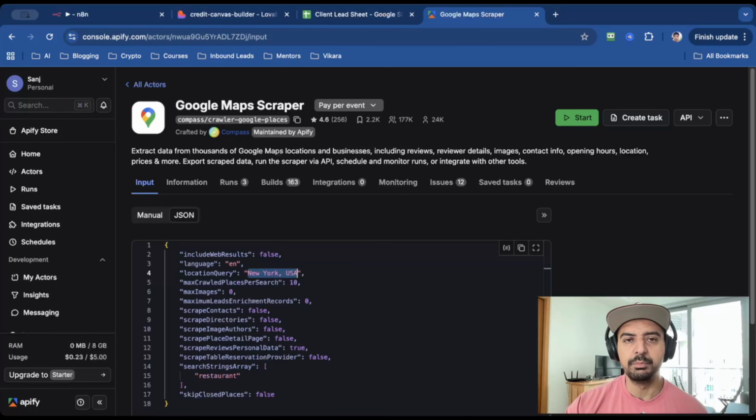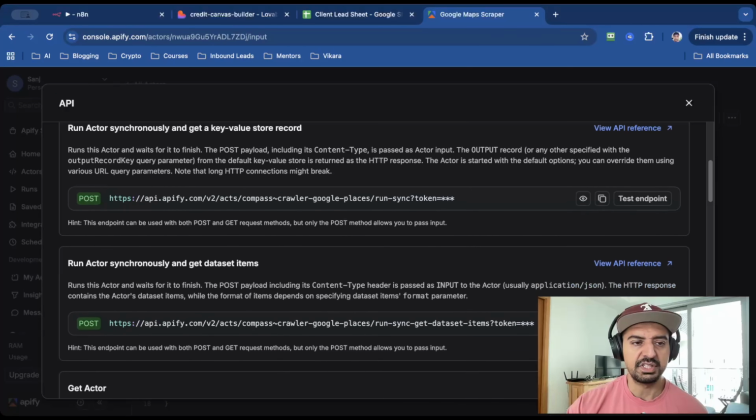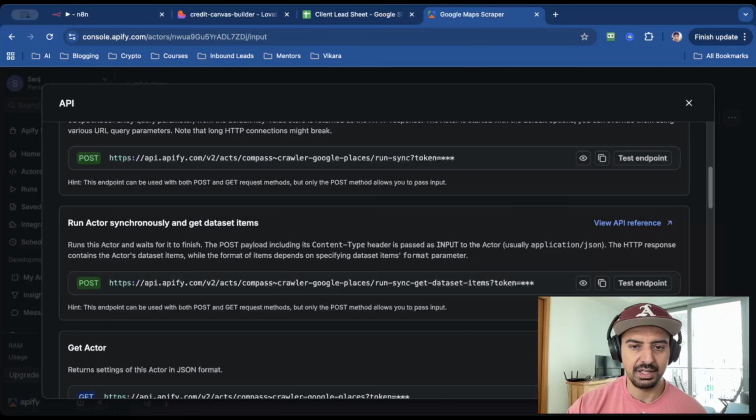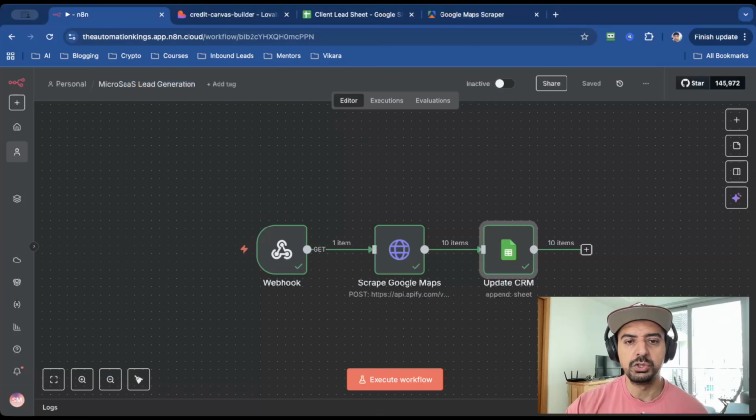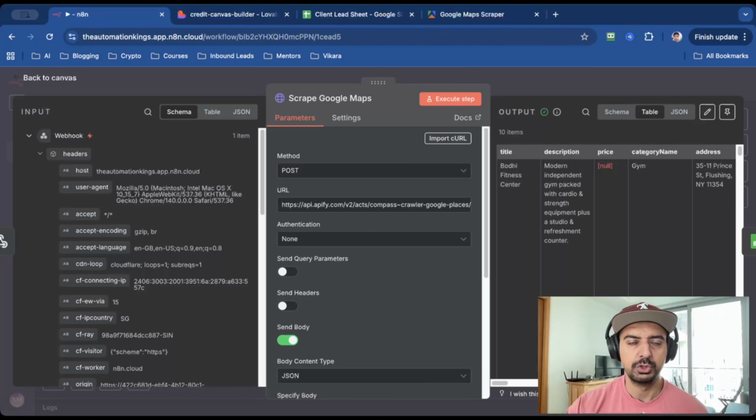And then to get the endpoint and your access token, just click on where it says API, go to API endpoints, go down to where it says run actor synchronously and get dataset items. So this is the scraper endpoint, plus we're getting the dataset items, and then it will just automatically add your API token on the end here. You copy this, head back over to n8n, and just paste where it says URL. That's it. You only need 1 node for this.